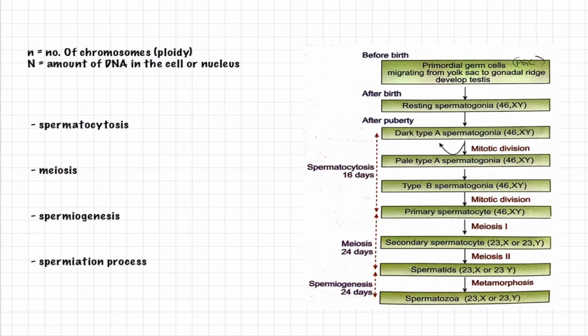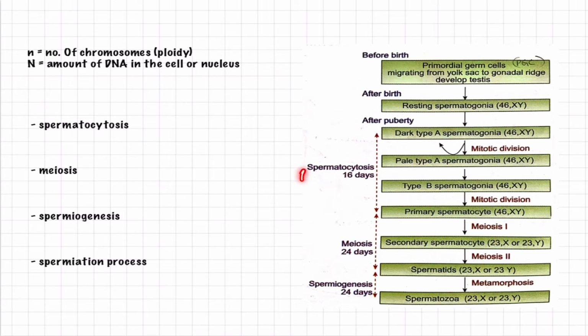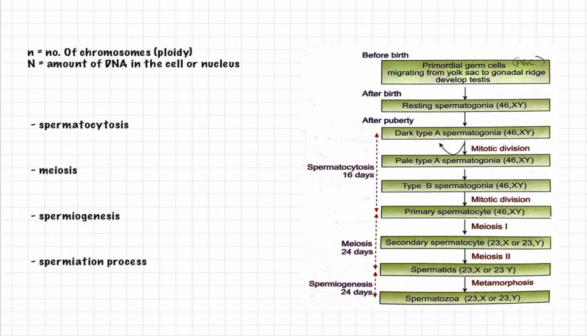So my dear friends, in this slide you can see very clearly how we have differentiated spermatocytosis, meiosis and spermiogenesis. My dear friends, this 1, 2 and 3, all these are part of spermatogenesis only.